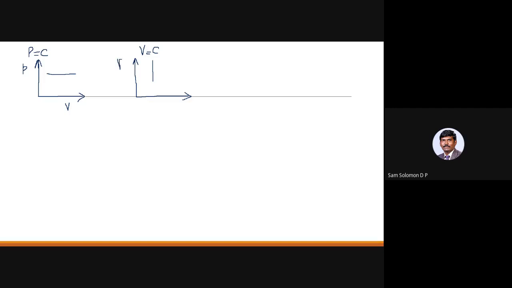So now we are talking about PV diagram. TS diagram, we will do it later. But the PV diagram, you should remember. So if this is state point number 1, and this is state point number 2, and here also this is state point number 1, this is state point number 2.